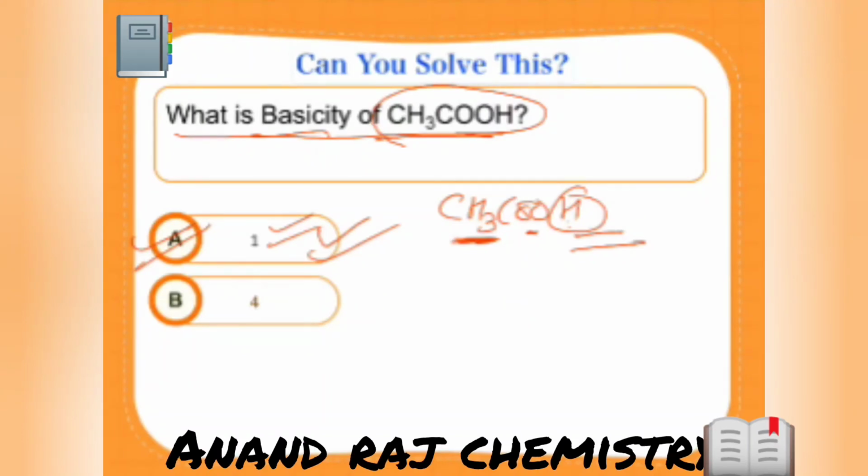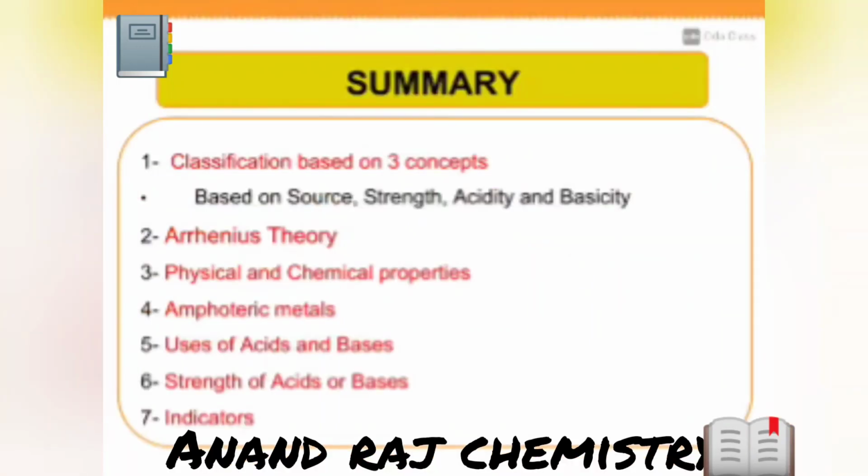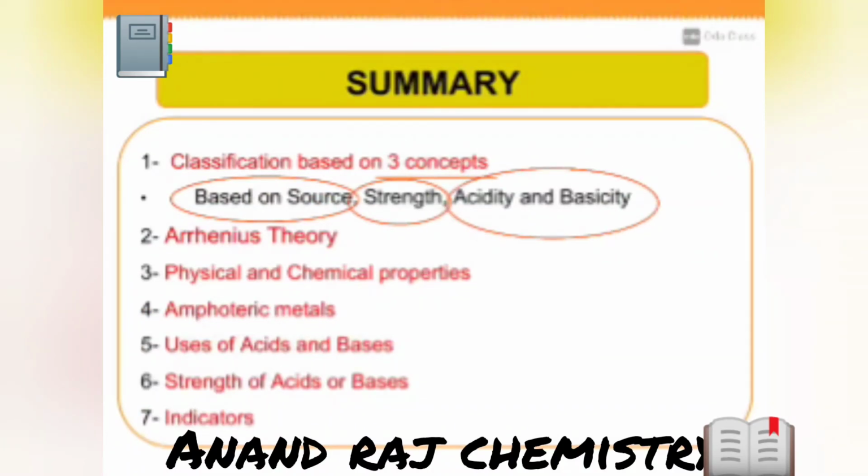So these are the things which we have learned in today's class. Okay. So let me summarize it. Then I'll go for mic access. Now we have discussed three things: classification based on source, based on strength, based on acidity and basicity. Correct? Based on source, we discussed organic and inorganic. Based on strength, we discussed strong and weak.